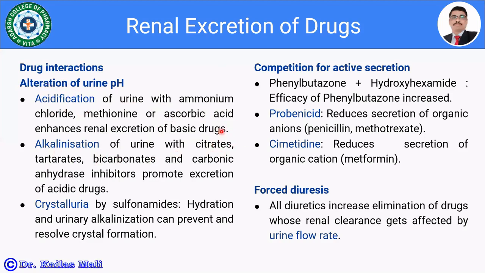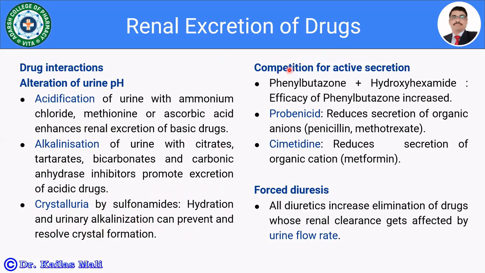Alkalization of urine with citrate, tartrates, bicarbonates, or carbonic anhydrase inhibitors promotes the excretion of acidic drugs, because acidic drugs are present in the ionized form in alkaline urine, which promotes the excretion of the acidic drug. For example, the crystalluria developed by the sulfonamide can be resolved by hydration and urinary alkalization.